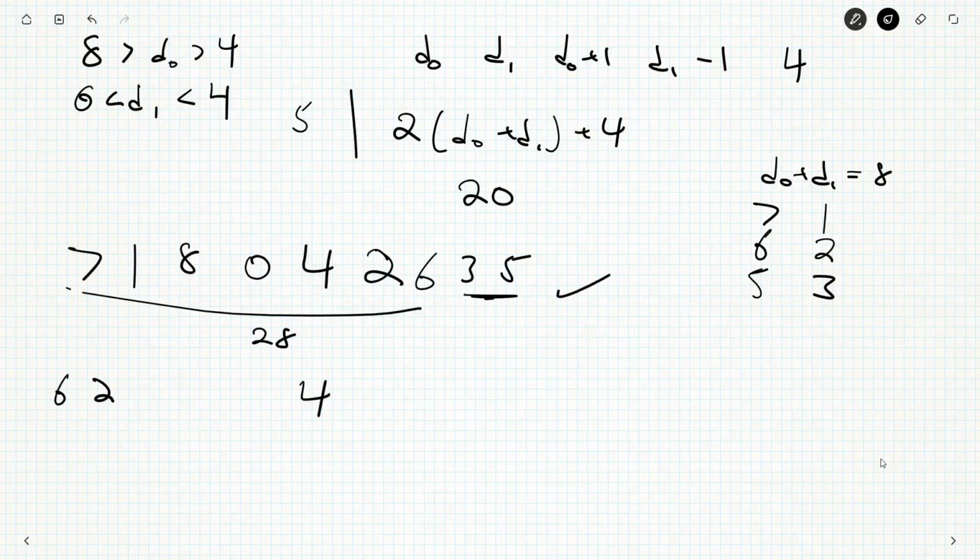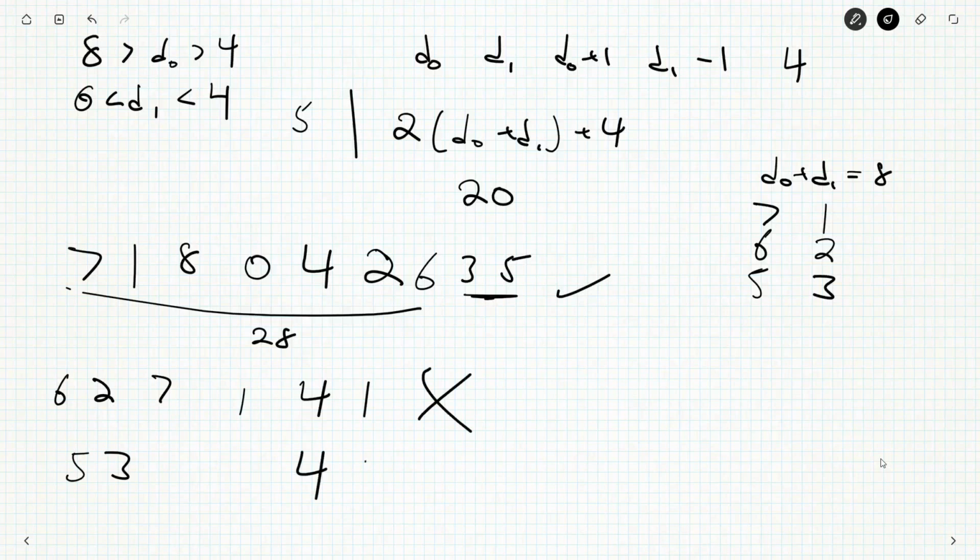6 and 2 will give me... I'll put the 4 here. So the 6 goes up to a 7. The 2 goes down to a 1. I think we've seen this cause a problem before. The 6 goes down to a 1, so no, we're already done here. 5 and 3, I suspect this will be a Moffat number then. 5 goes down to a 0. 4 here. Oh, not a 4, it's a 6. 6 here, 2 here, and yeah, it'll be 7 and 1. Or sorry, 1 and 7, because it's the reverse of the one that we just saw.